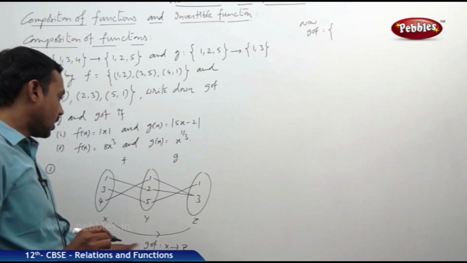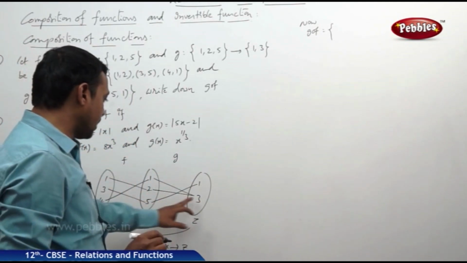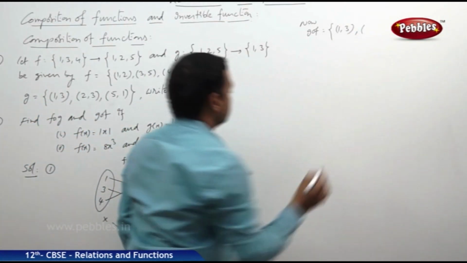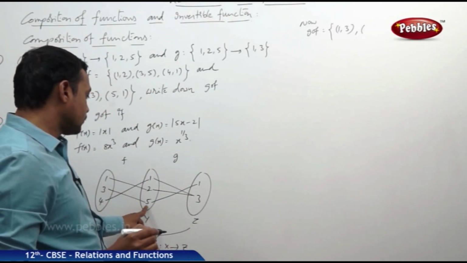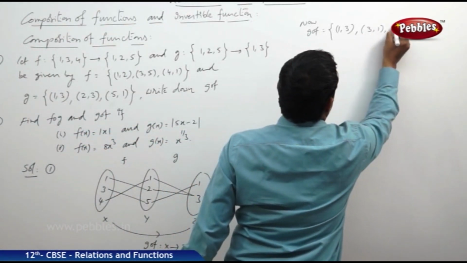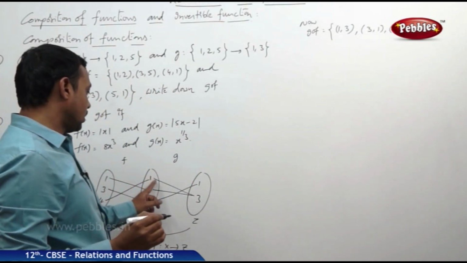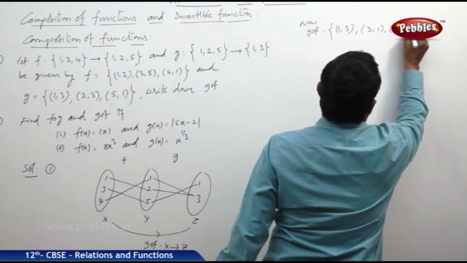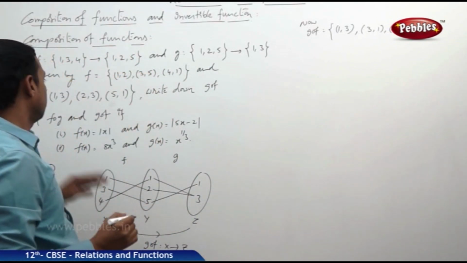So in the composition, 1 maps to 3. So (1, 3). Next, 3 maps to 5, whereas 5 maps to 1. So (3, 1) is the next ordered pair. And the third one is 4 maps to 1, but 1 maps to 3, so (4, 3). Therefore, that is G circle F.